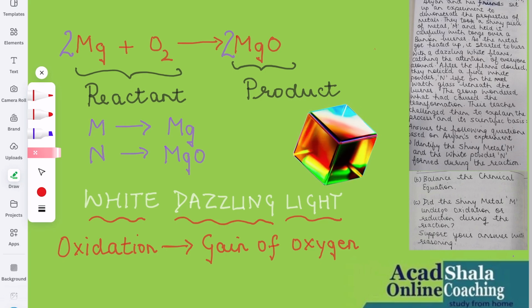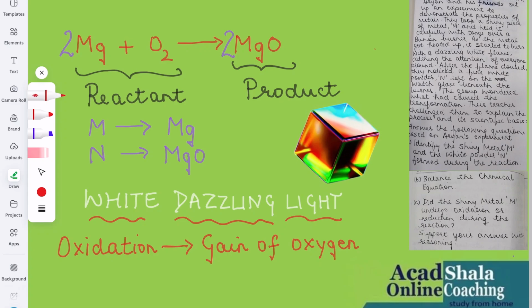A part, identify the shiny metal M and white powder N formed during the reaction. B part, balance the chemical equation. C part, did the shiny metal M undergo oxidation or reduction during the reaction? Support your answer with reasoning.